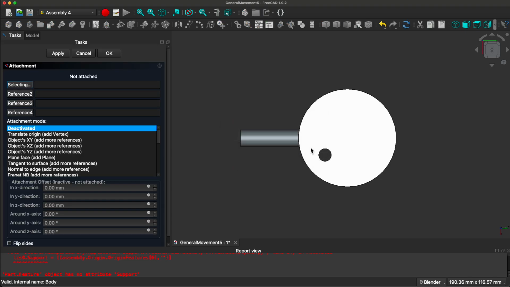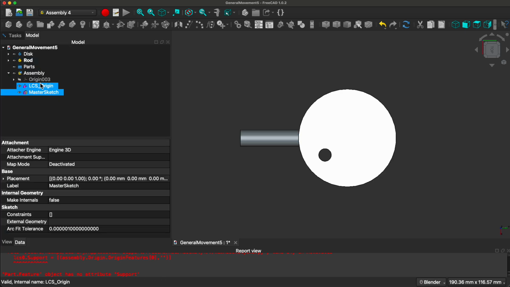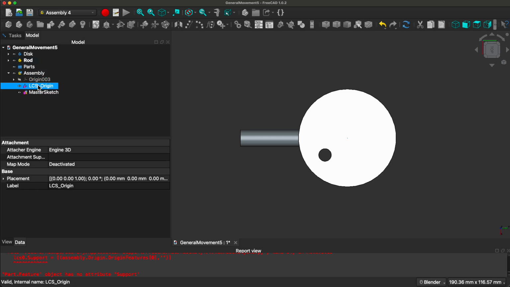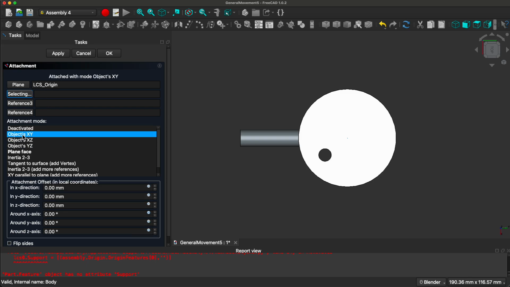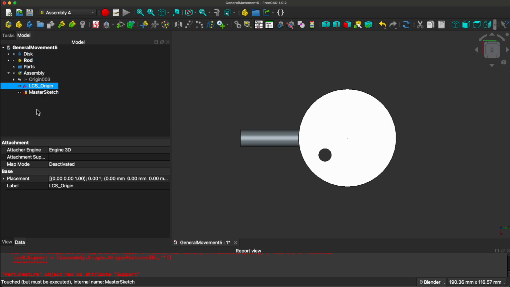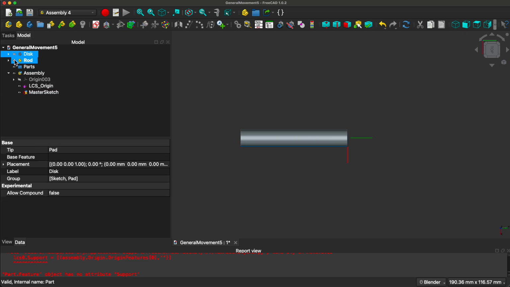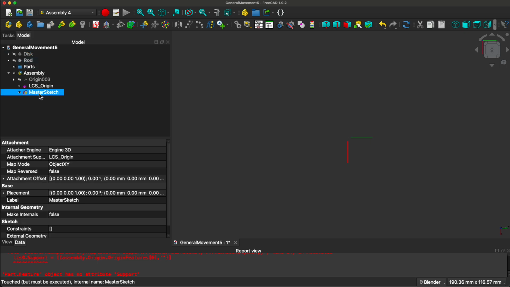And how do we want to attach it? Go to the model and attach it to the LCS origin. Go back to the tasks, and it filled it in over there, and we want to do object XY. Let's hide the parts and go back to the master sketch.